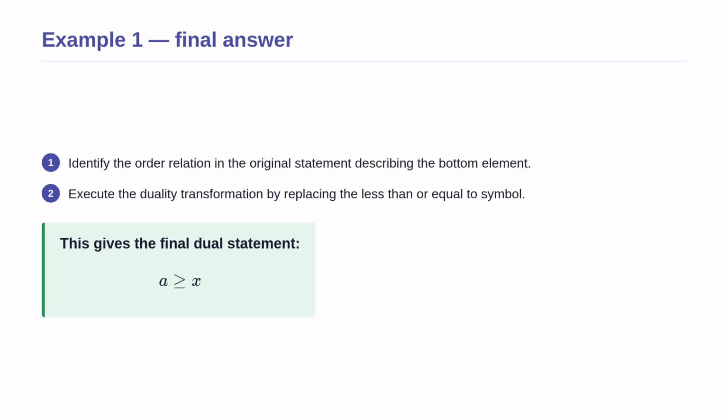In this example, we are given the condition for a bottom element and we are asked to find its dual. We choose the duality transformation approach because it guarantees an equivalent theorem. The reasoning behind our first step is to isolate the relationship between the variables without changing their positions or names. We then replace the less than or equal to symbol with the greater than or equal to symbol.